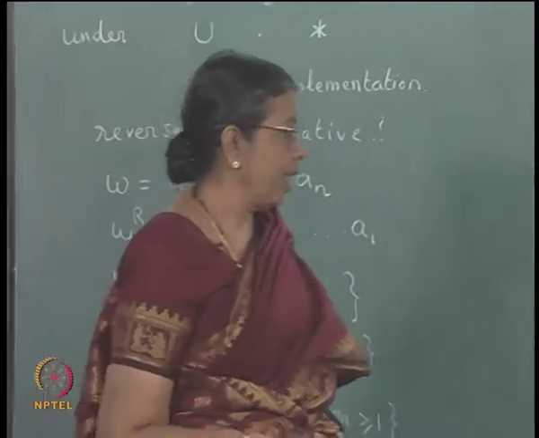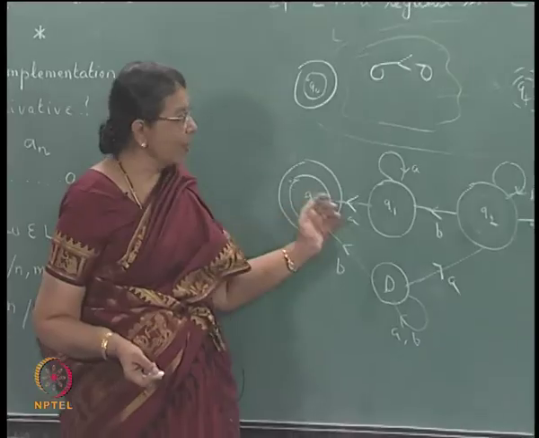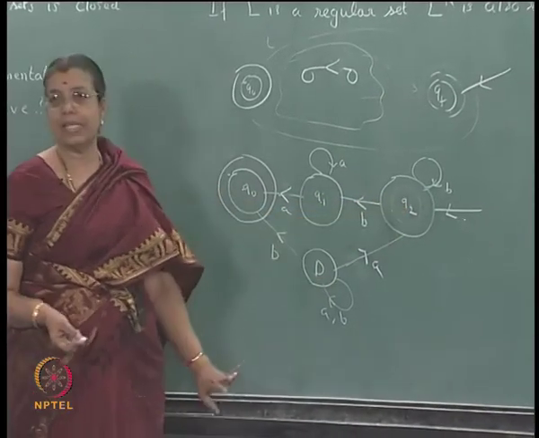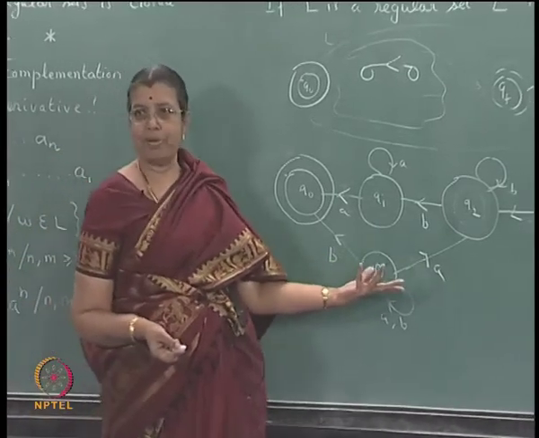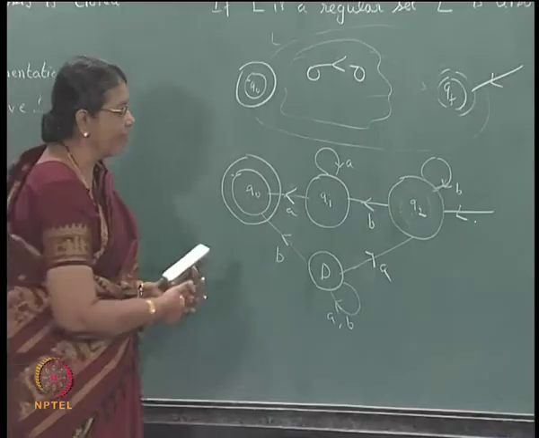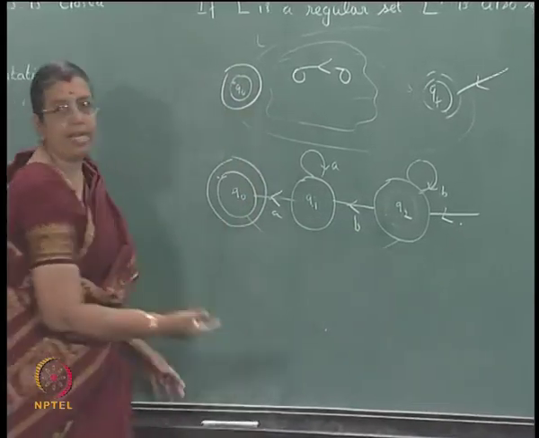a deterministic FSA. This is not at all necessary, because from D you can reach any state, but starting from Q2 you cannot reach D. So it is not going to contribute to anything. You need not have considered this portion at all, that is not going to affect the result in any way.